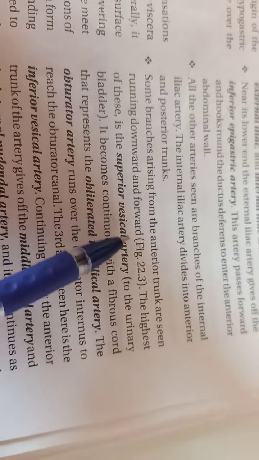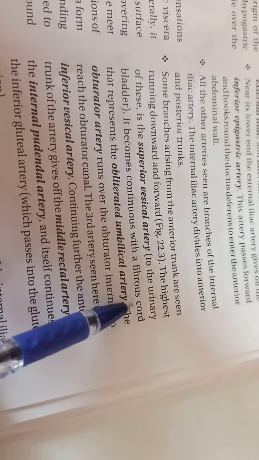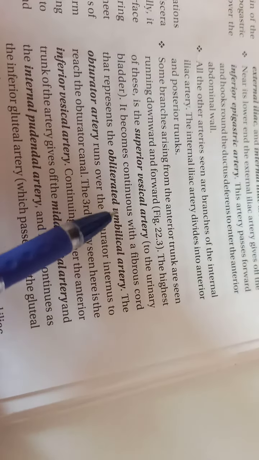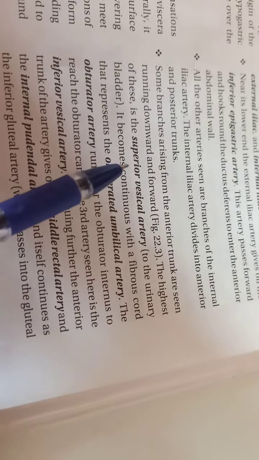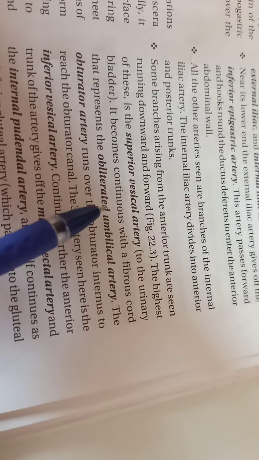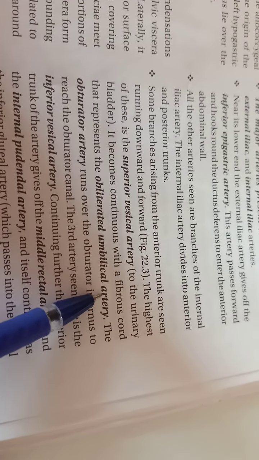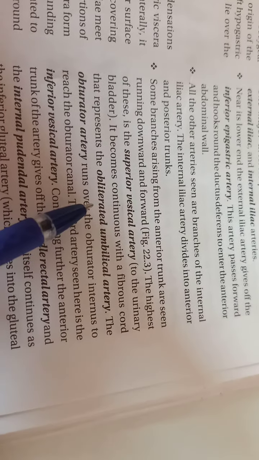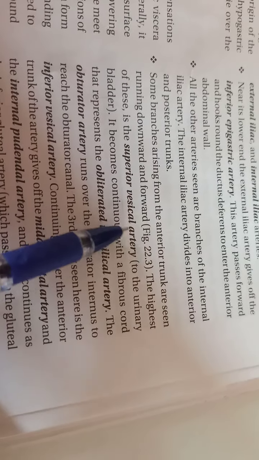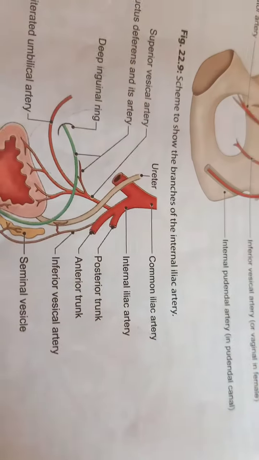So the superior vesical artery continues as a fibrous cord which is represented as the obliterated umbilical artery. So the superior vesical artery is the representation of the obliterated umbilical artery during fetal life. If you see here, the superior vesical artery arises from the anterior trunk.